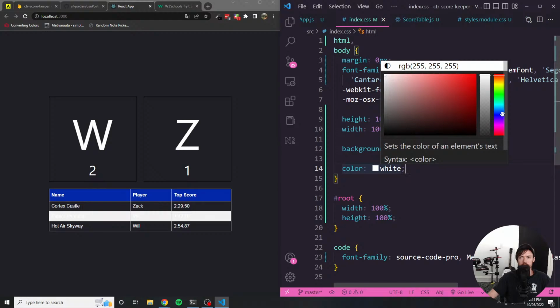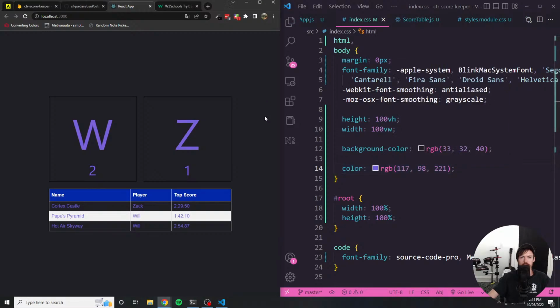So maybe we can take a similar approach and just do a really light blue, almost purple. Maybe something like that. I don't know. I'm not super into it, but I think it's looking better.